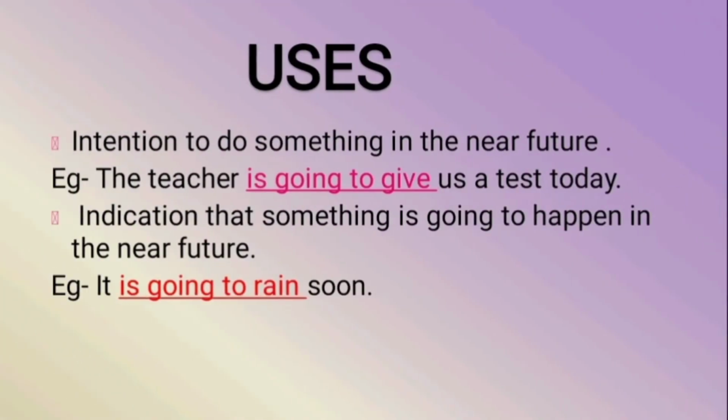What are the uses? Where do we use the going to form? Intention to do something in the near future is depicted by it. For example, the teacher is going to give us a test today. Indication that something is going to happen in the near future can also be depicted by the going to form. Example, it is going to rain soon.